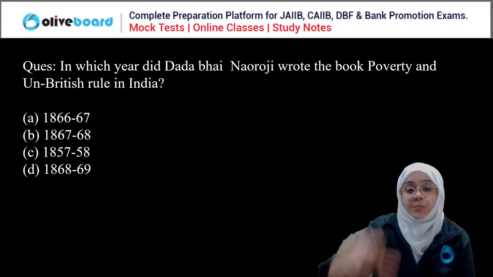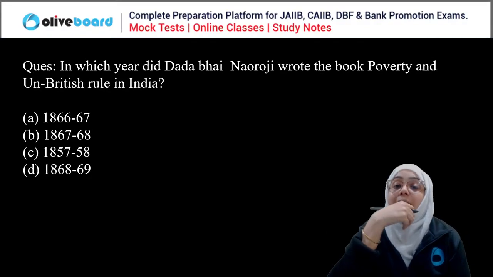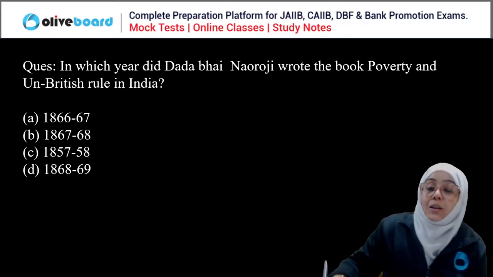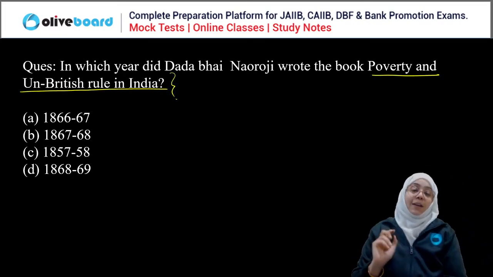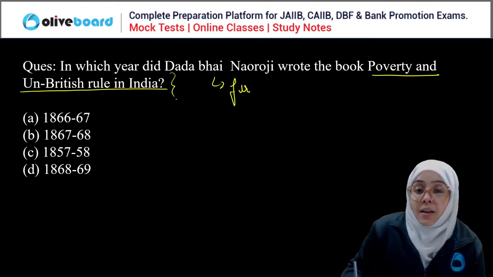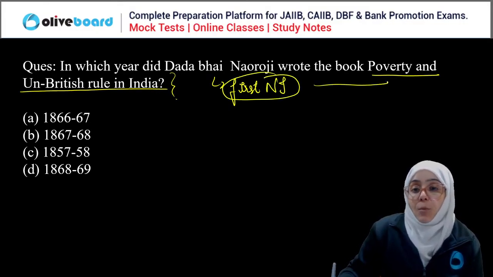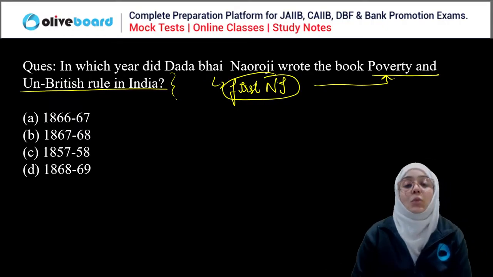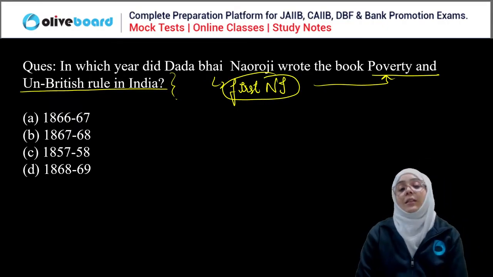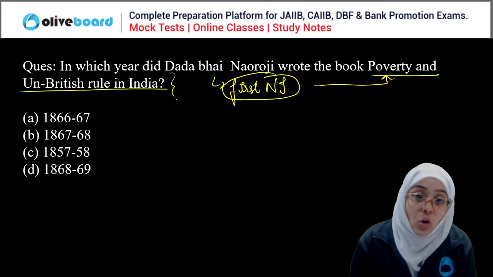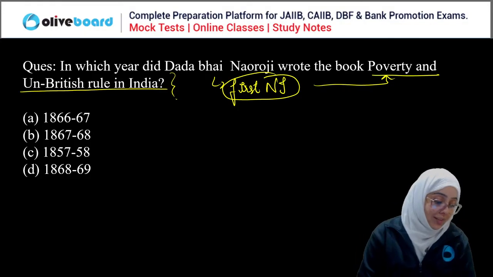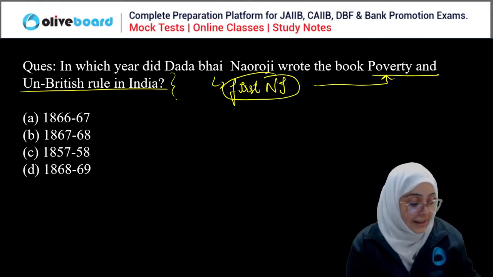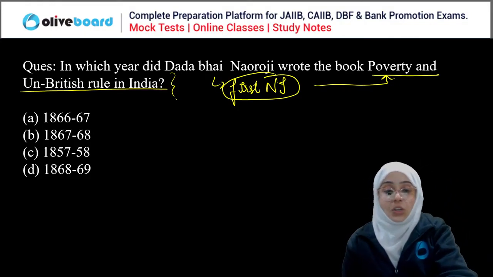Okay, next. In which year did Dadabhai Naoroji write the book Poverty and Un-British Rule in India? Dadabhai Naoroji calculated the first national income in India, and that first national income is published in the book Poverty and Un-British Rule in India. So you have to answer in which year he wrote this book. We have listed four options here. Everyone, please answer the question correctly.